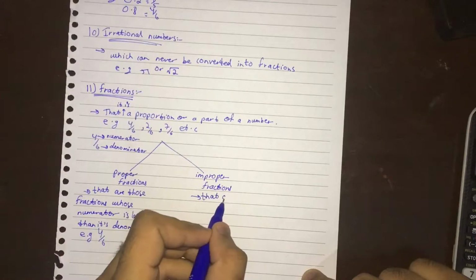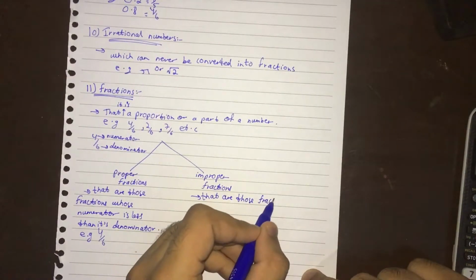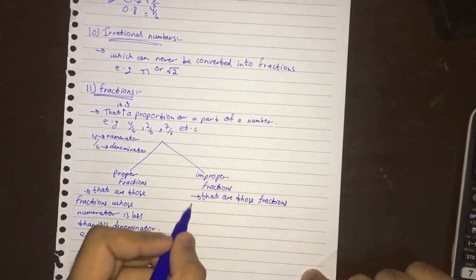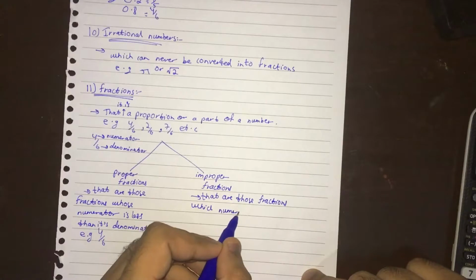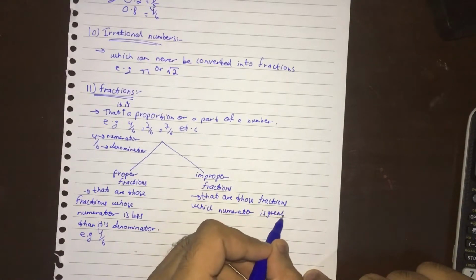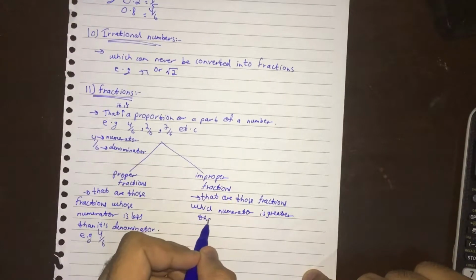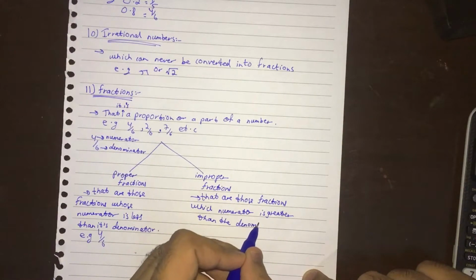Those fractions whose numerator is greater than the denominator.